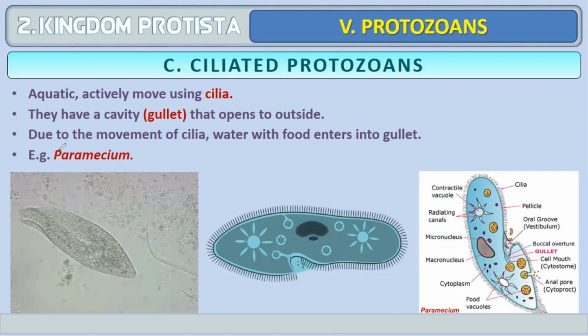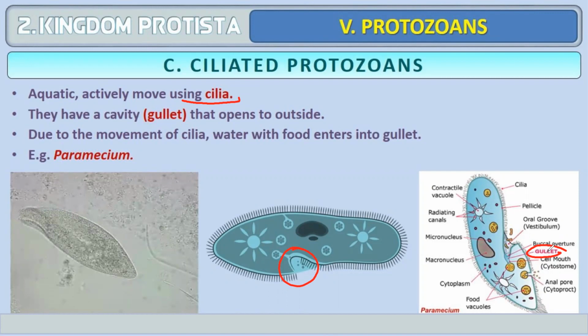Next is ciliated protozoa. They are aquatic and actively move using cilia. The function of cilia is active locomotion. They have a cavity which is known as the gullet. It opens to the outside.